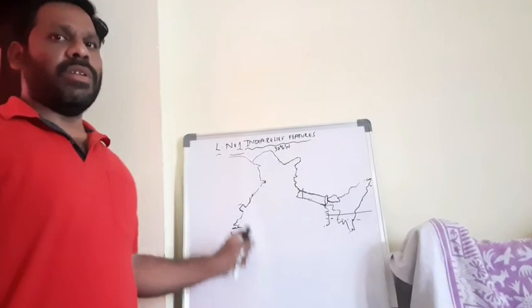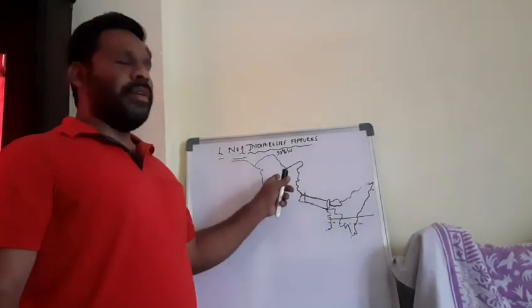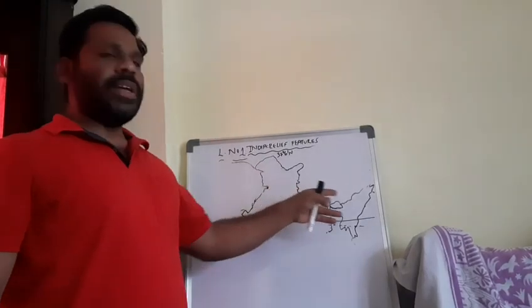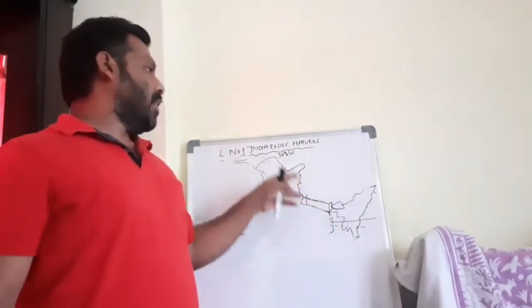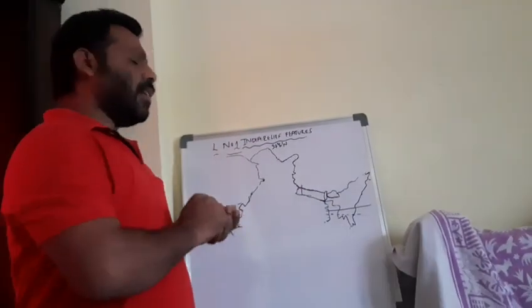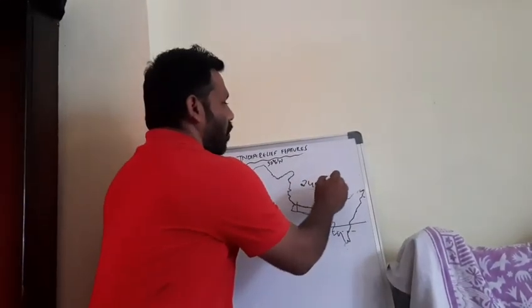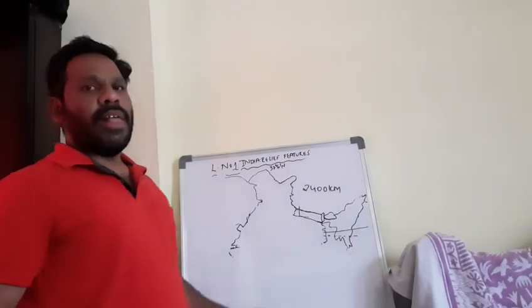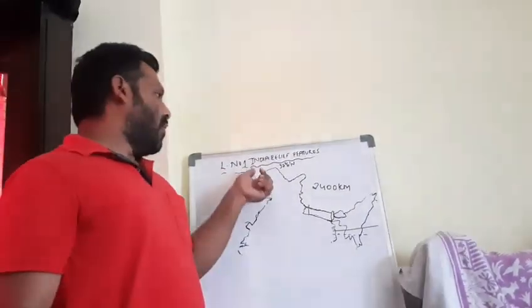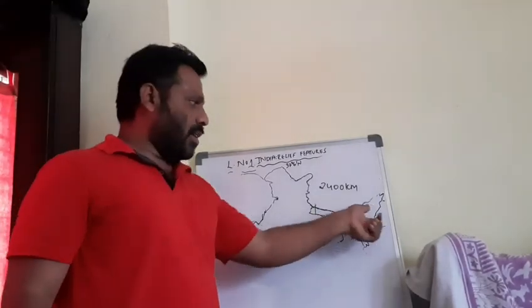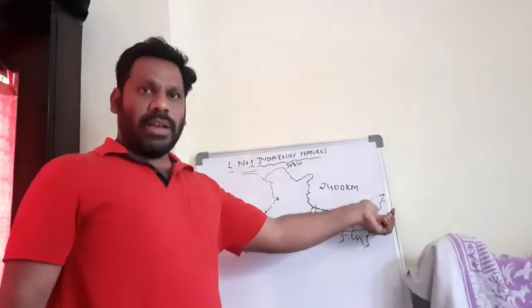Himalayas. We'll discuss the first one, the Himalayas. The Himalayas run through our country from west to east in the northeast part. These Himalayas spread over 2,400 kilometers. The height is very high in the western part, a little less in the central part, and still less in the eastern part.